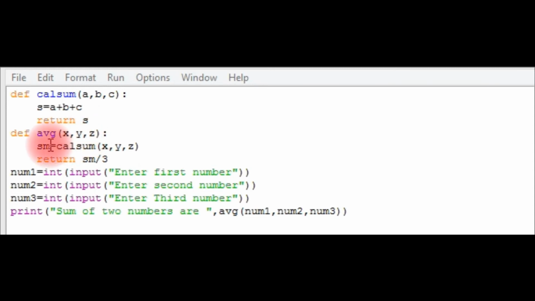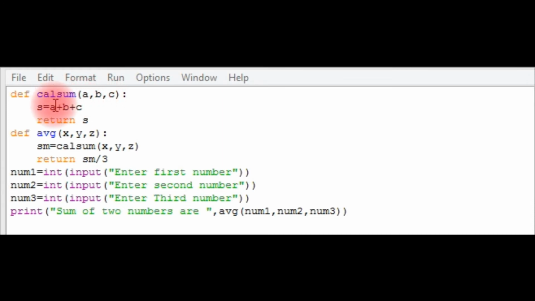The sm variable, a local variable, is created for the function avg. Now a function call is made for the function callSum. Again a local environment is created for callSum, nested within the function avg. Now a, b, c local variables are created in the local environment of callSum.